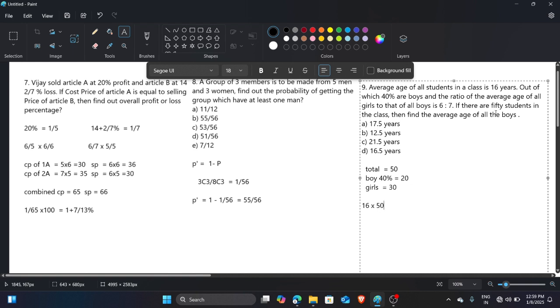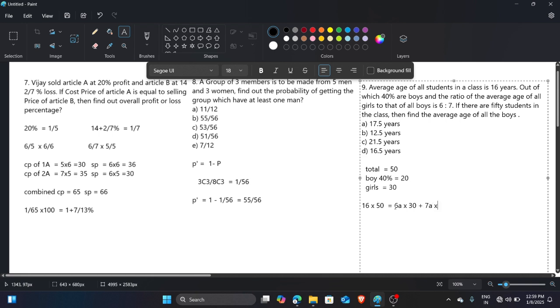Consider the average age of girls as 6a and of boys as 7a. If we multiply the average age of girls by the number of girls, we get the total age of all the girls. Similarly we do with the boys.